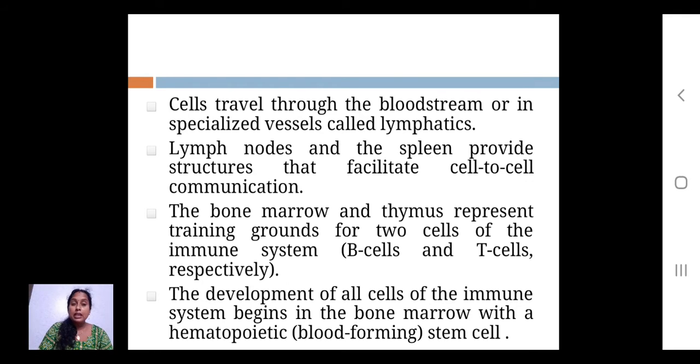Here the lymph node and the spleen provide structures that facilitate cell to cell communication. The communication and responses have to be rapid, and very strong coordination is also needed.